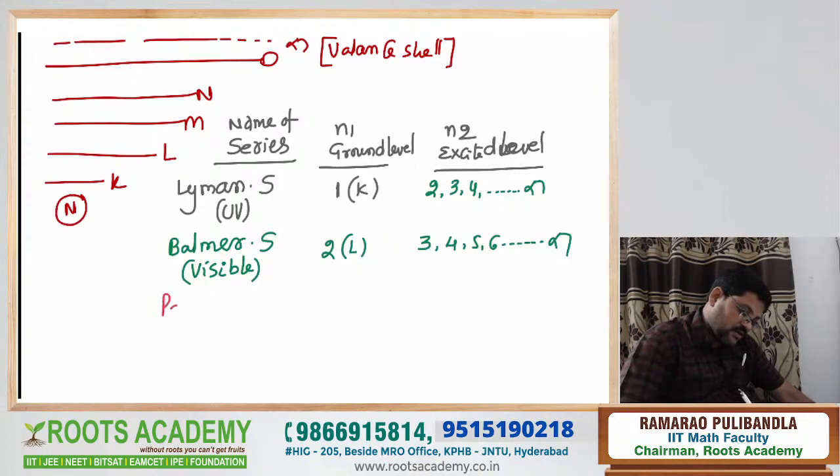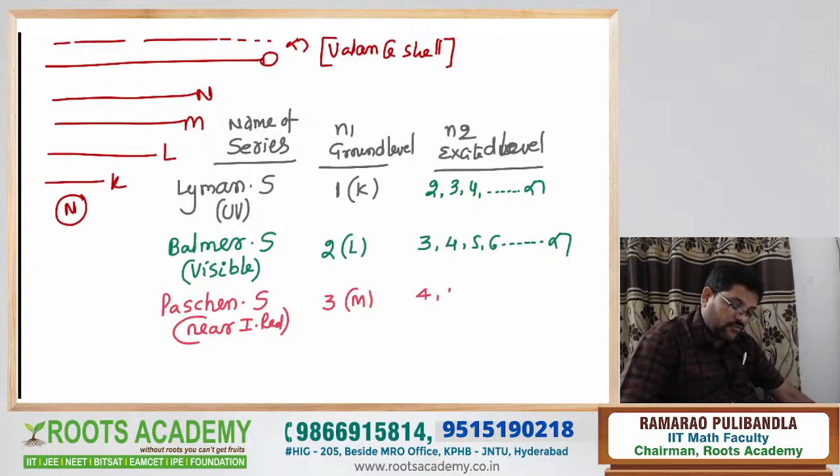This one is the Paschen series. The Paschen series is in the near infrared region. Here N1 is 3, meaning the K, L, M shells, and N2 is 4, 5, 6, 7, going on to infinity.